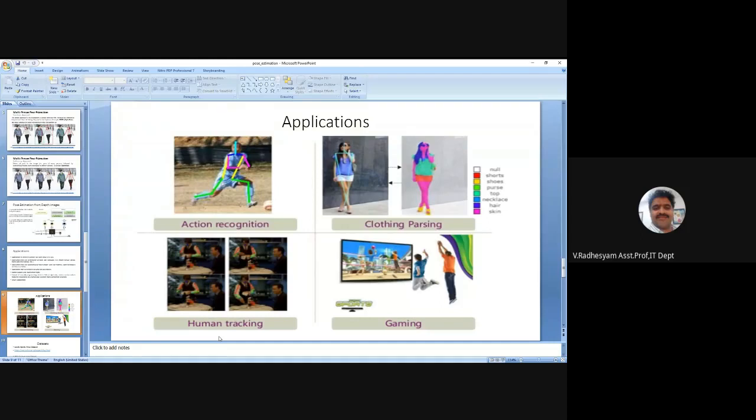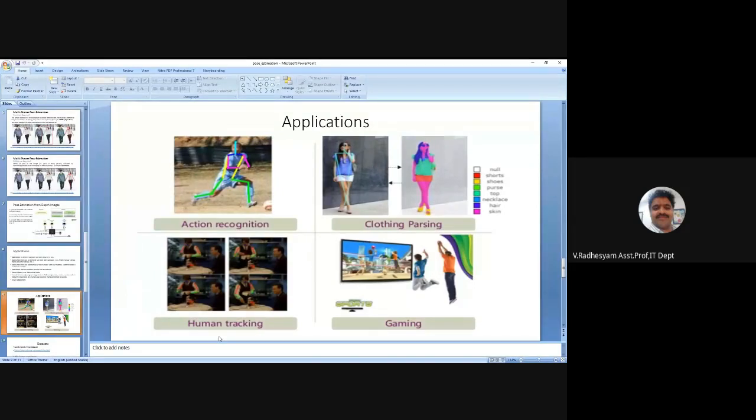Suppose you are purchasing products from Amazon, you can check beforehand how it fits exactly. Suppose you are buying a branded shirt, how it will look if you wear it, you can see without wearing. And human tracking: activities of the human can be tracked by using pose estimation.